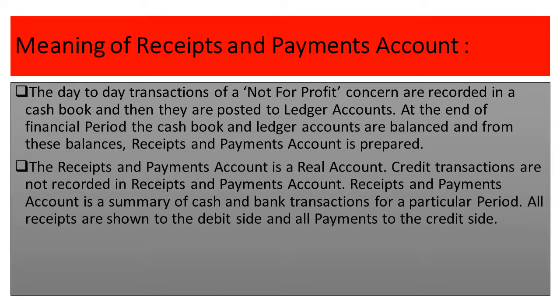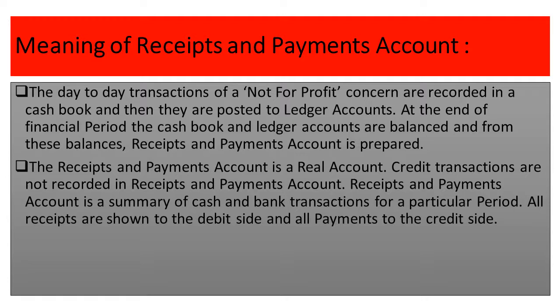If you remember, whenever we are doing anything, first of all a transaction takes place. From the transaction, we prepare the journal, and if the journal is large because we are recording all the details in it, we divide the journal into parts. Those parts are considered subsidiary books, and one of the most important subsidiary books is the cash book.